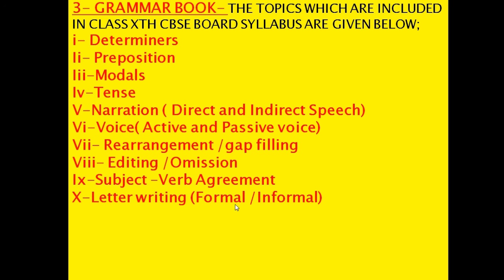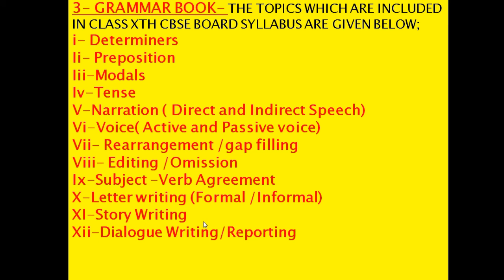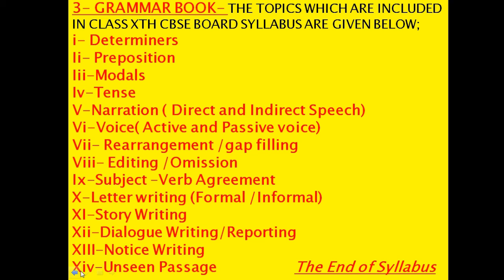Agreement, letter writing, formal and informal both, story writing. Story writing can be asked in three ways. You may be given an incomplete opening line, you may be given an ending line, or you can be given an incomplete story with hints that you have to complete. Number 12, dialogue writing or report writing. Number 13, notice writing. And number 14, unseen passage. The first question of your paper is the unseen passage. So this is all about your chapters which you have to study in class 10th. I hope that it is clear to all.